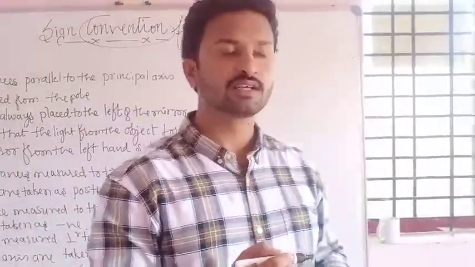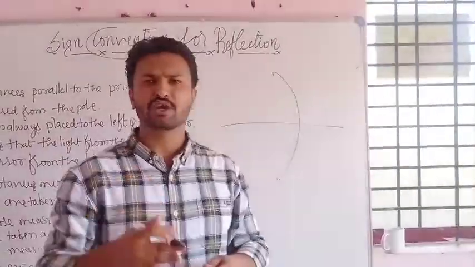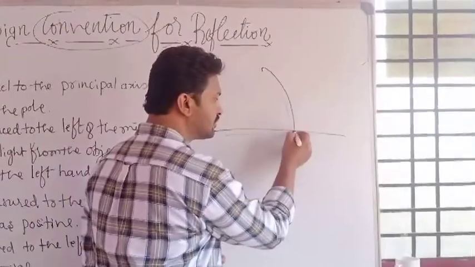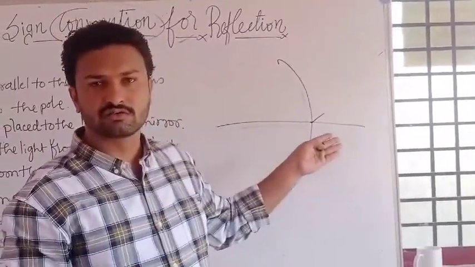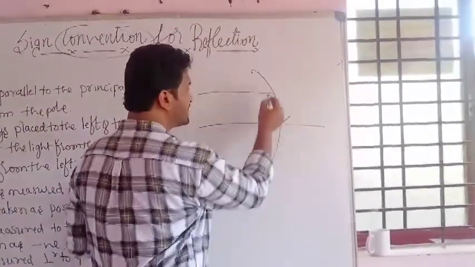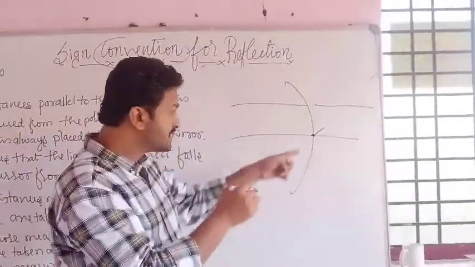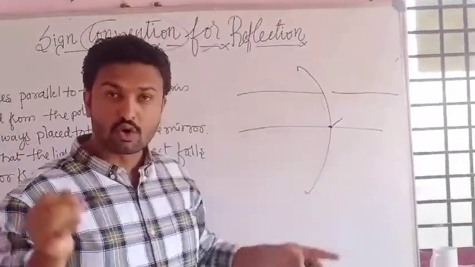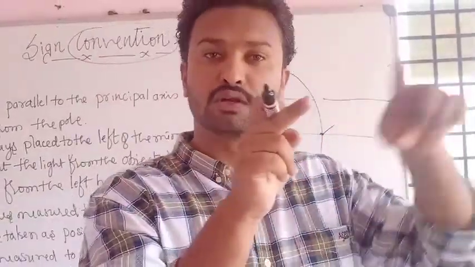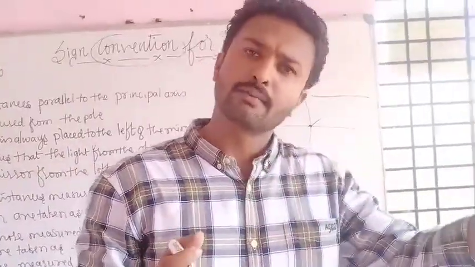Okay, sign conventions. First of all, the distances which are parallel to the principal axis are measured from the pole. Here it is a pole. We call it the origin. We consider it as a pole. All the distances which are parallel to the principal axis are measured from the pole itself. From here only we have to start. Okay, it may be the distance of the object or the image also.